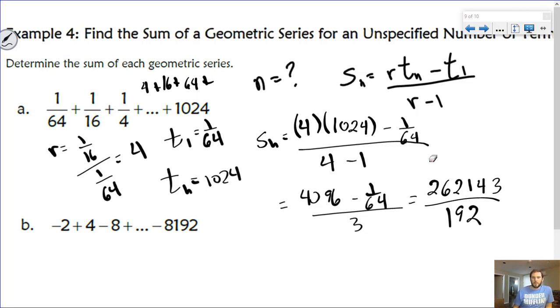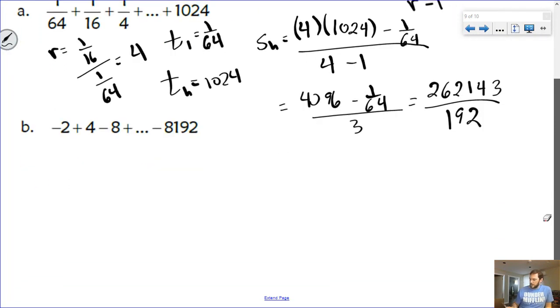All right, let's do one more here, and then we'll take a look at one of these questions with sigma notation and how you would write a geometric series with sigma notation, and then we'll call it a day. So again, here we have term 1 is -2, r is also -2, term n is -8192.